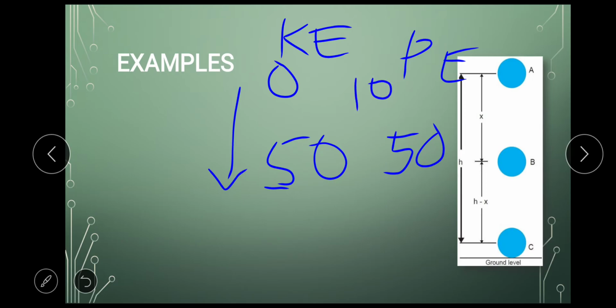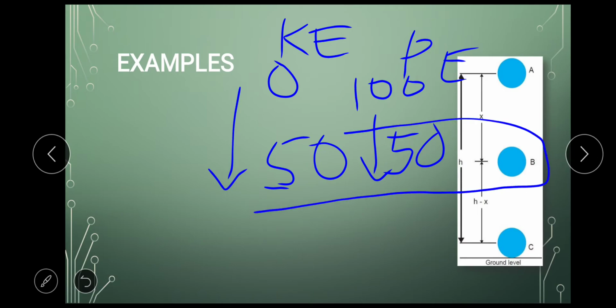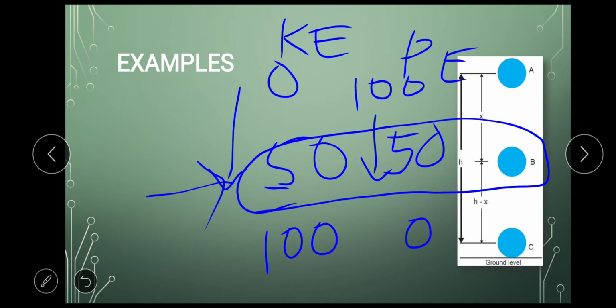And potential decreased from 100 to 50, but the total at this halfway point is 50 plus 50, 100. Total is again the same here. That means what I'm trying to say is that energy remains constant. Energy is the same. At the lowest level, kinetic energy is maximum and potential is 0. So this is how it works.